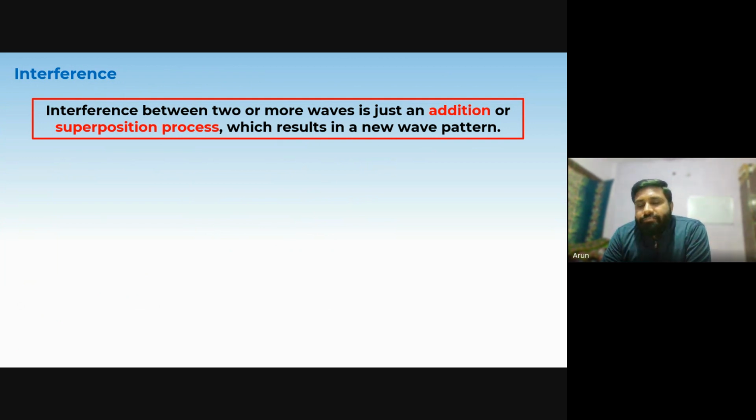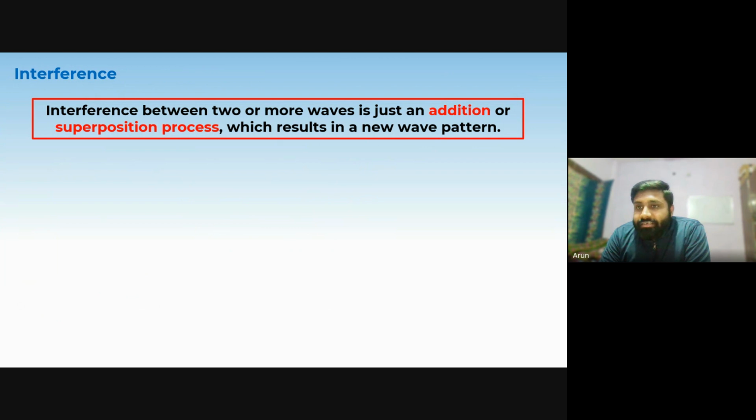We have two types of interference here: constructive interference and destructive interference. Based on the previous example, the resultant amplitude decreased to almost zero. When the amplitude of the resultant wave pattern is zero or minimum, that case is destructive interference. The name itself suggests the destruction of the energy, the destruction of the wave.